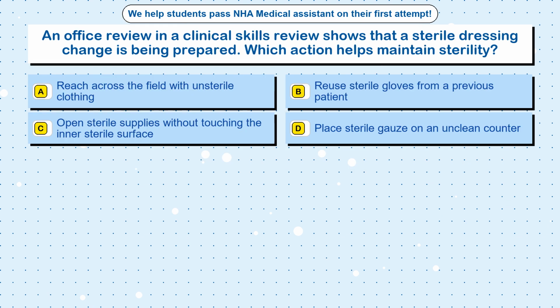Question 77. An office review in a clinical skills review shows that a sterile dressing change is being prepared. Which action helps maintain sterility? Option A, reach across the field with unsterile clothing. Option B, reuse sterile gloves from a previous patient. Option C, open sterile supplies without touching the inner sterile surface. Option D, place sterile gauze on an unclean counter.